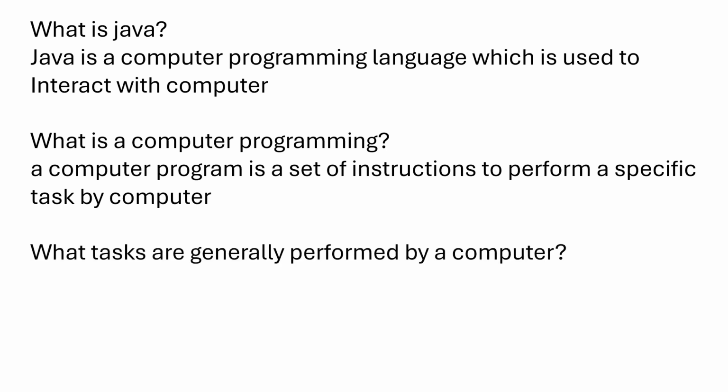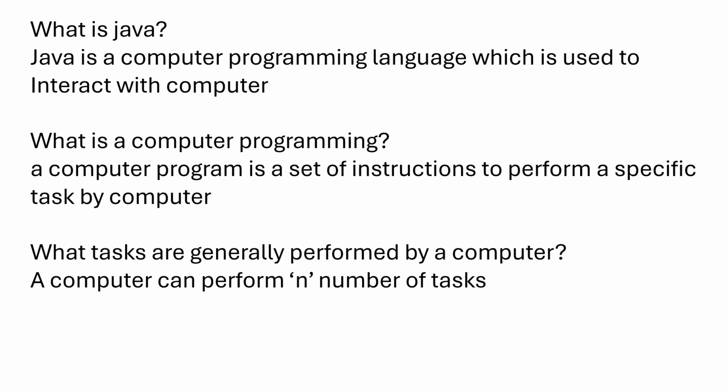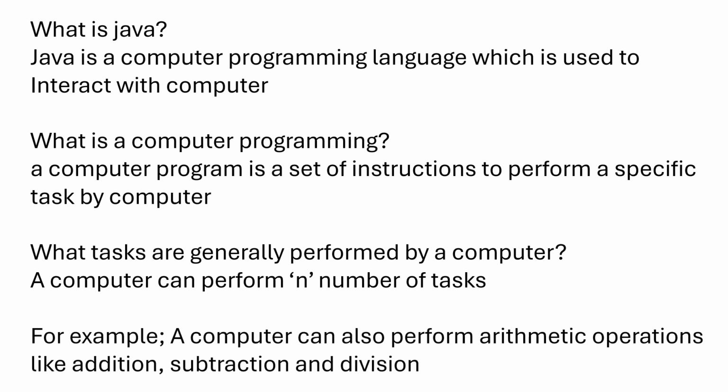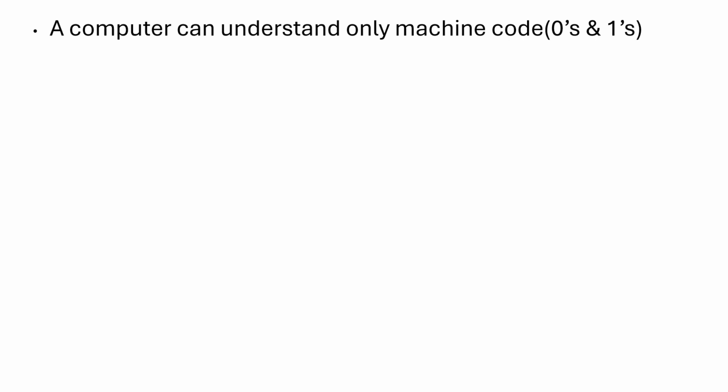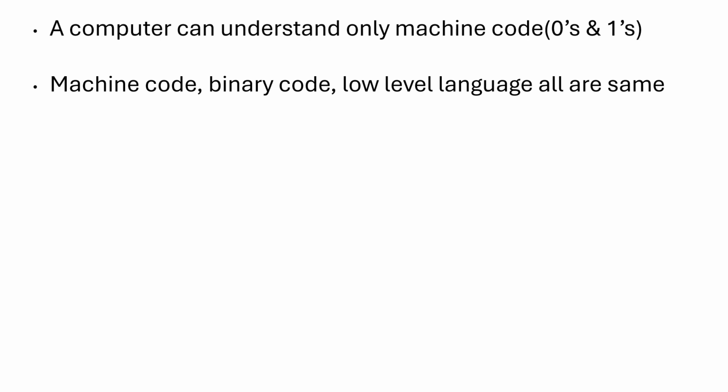What tasks are generally performed by a computer? A computer can perform n number of tasks. For example, a computer can also perform arithmetic operations like addition, subtraction, and division. A computer can understand only machine code, zeros and ones. Machine code, binary code, and low-level language all refer to the same thing.